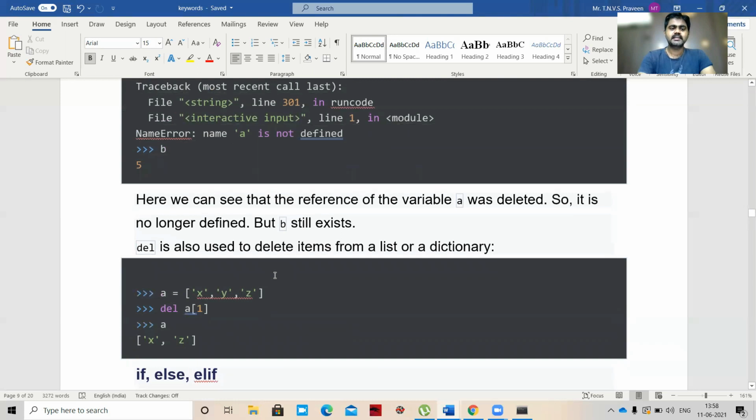So next. Yeah, so a equal to x, y, z, we're deleting a of 1. So if we print a next, the first location will be deleted. So only y and z will be printed. So that's what we can see here.